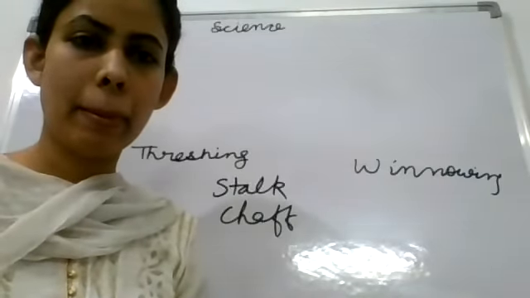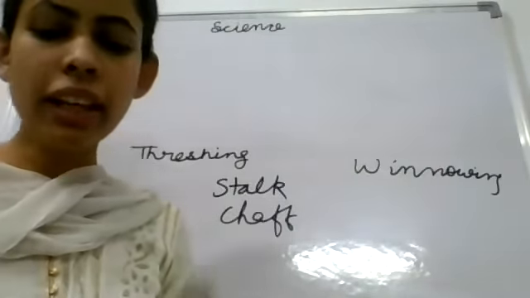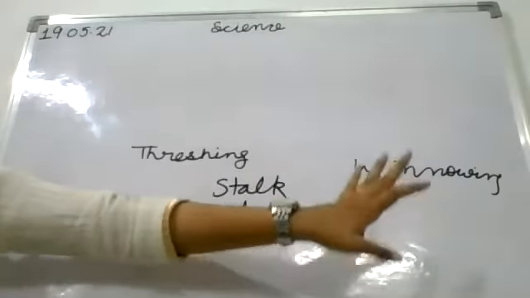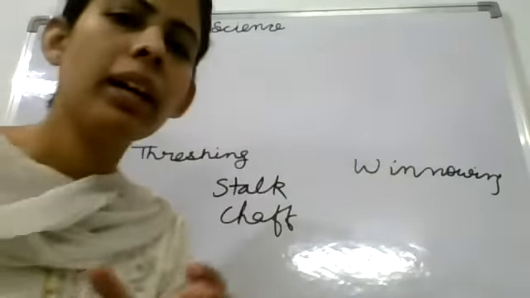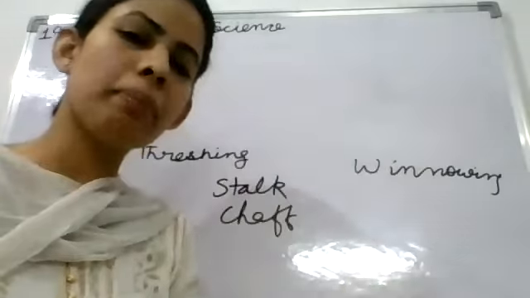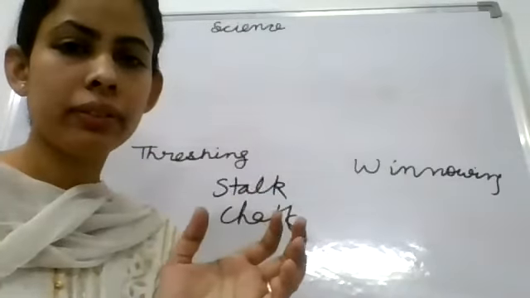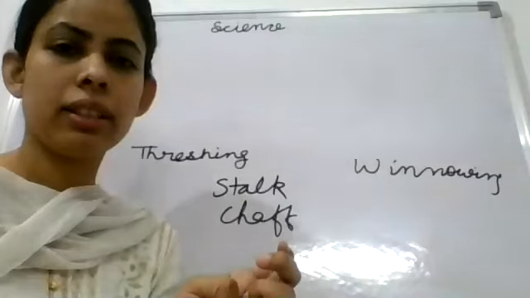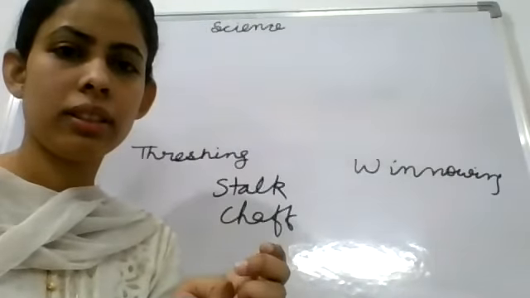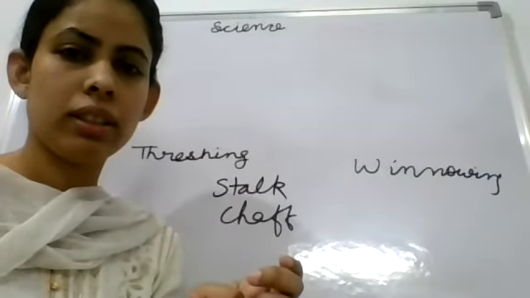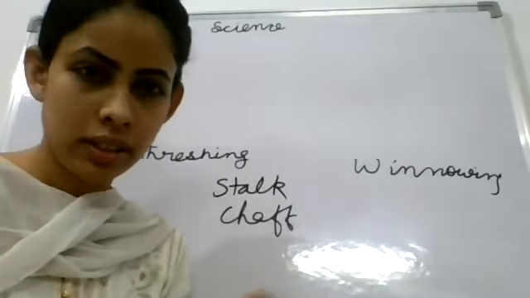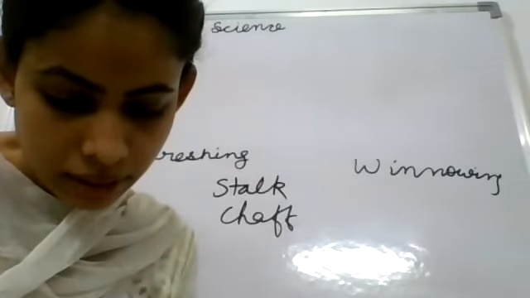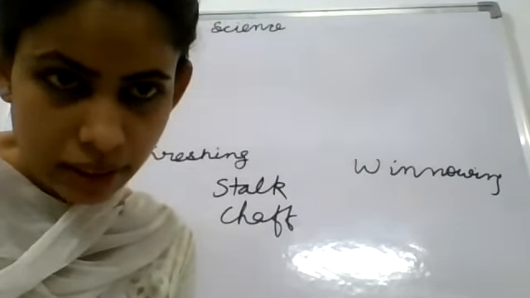Okay, ma'am. In the process of winnowing, the chaff is completely removed. The lighter and the heavy particles are separated with the help of winnowing. Okay, ma'am. Yes. Ma'am, look at this book, here it is written that the process of separating grain seeds from the chaff is called threshing.